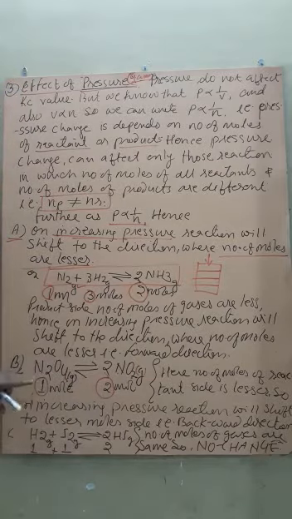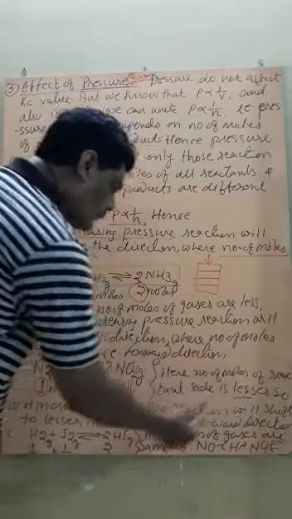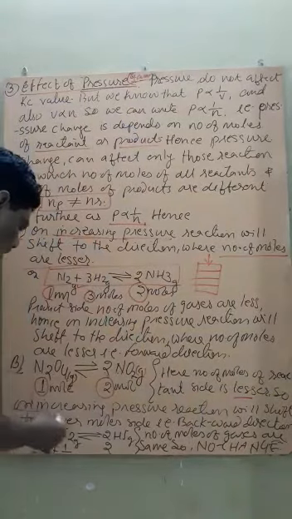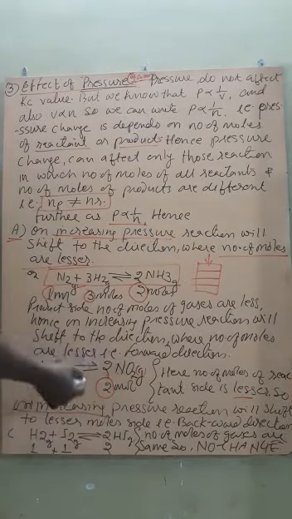Now the lesser number of moles is on which side? The reactant side. So on increasing pressure, the reaction will shift toward the lesser number of moles. For this particular reaction, the reaction will shift to the backward direction.